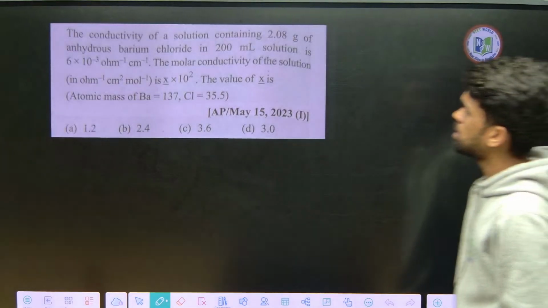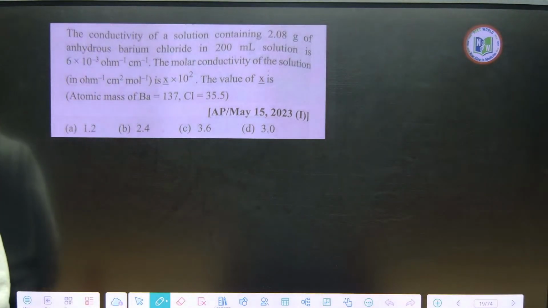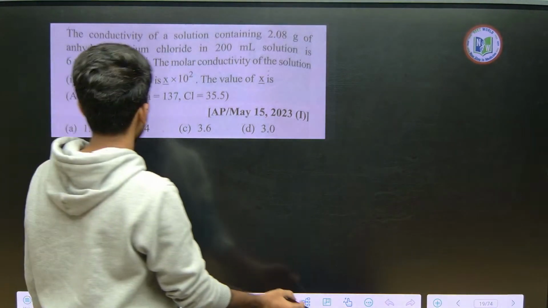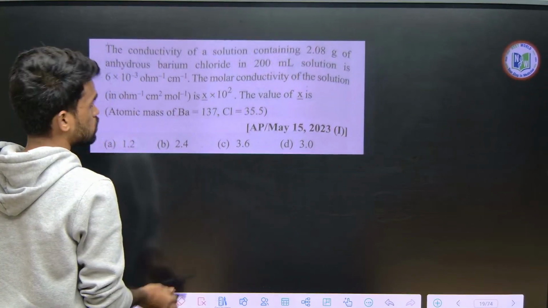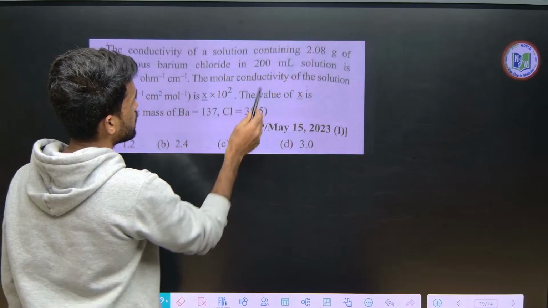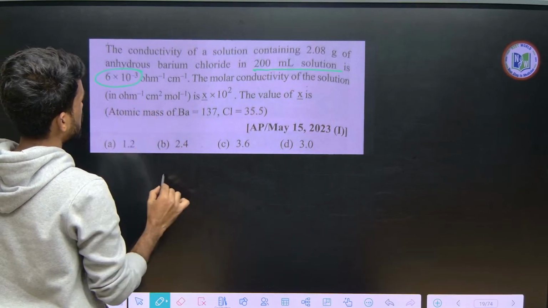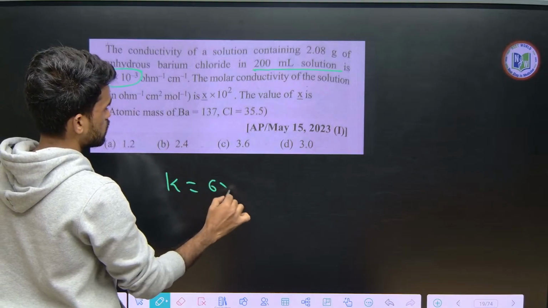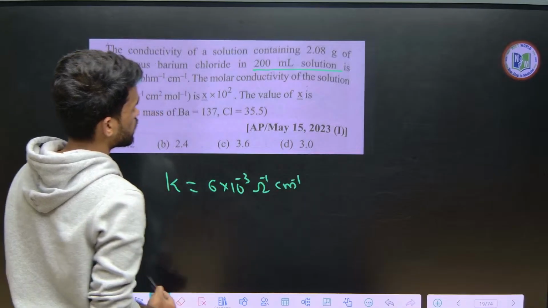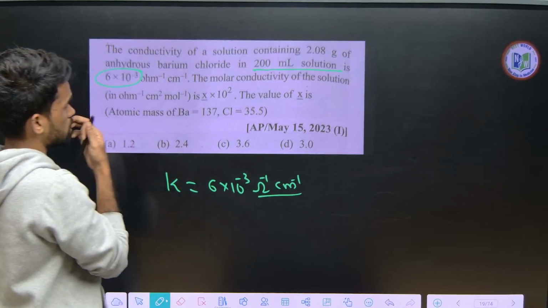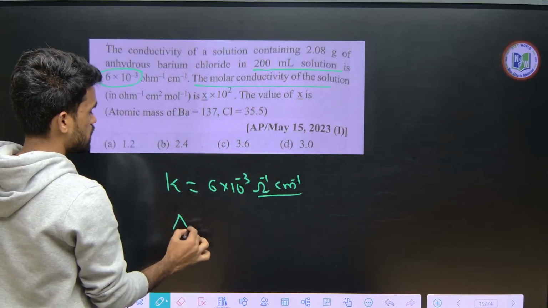Look at this question. The conductivity of a solution containing 2.08 grams of barium chloride in 200 ml of solution. What do they have? Barium chloride, 2.08 grams in 200 ml of solution. What is the conductivity given? K is given as 6 into 10 power minus 3 ohm inverse centimeter inverse. Okay, it means they mentioned CGS units. Next, what are they asking? The molar conductivity of the solution. They are asking about del M.